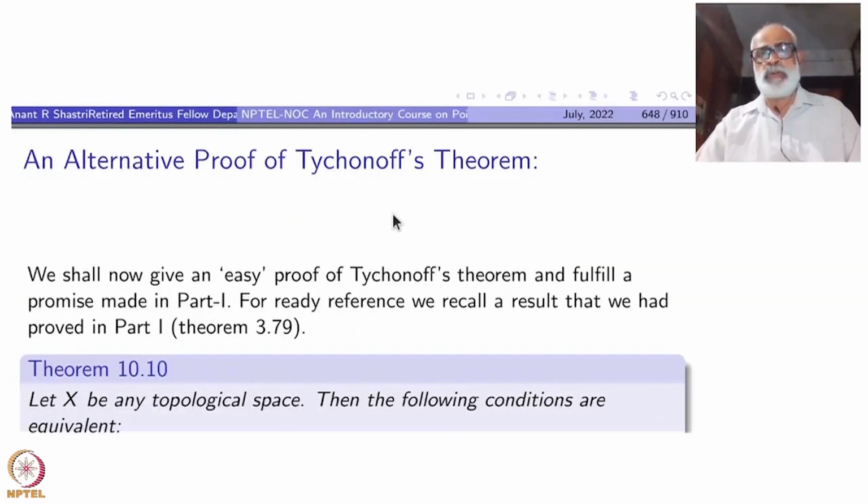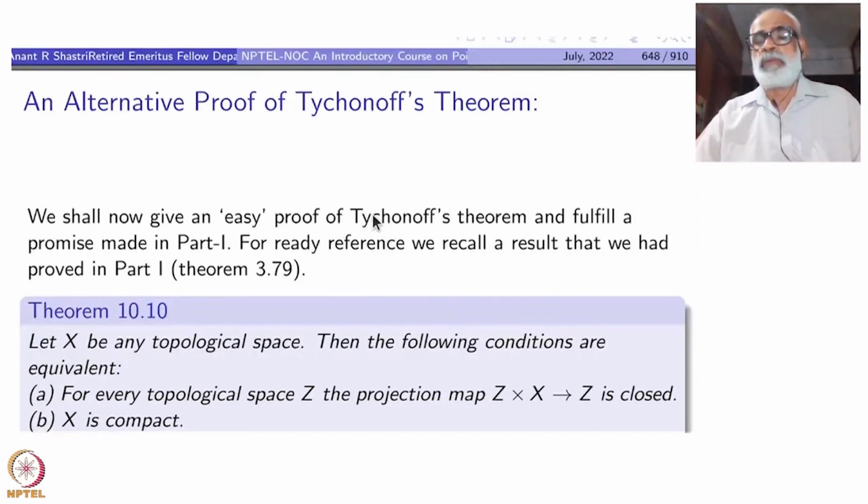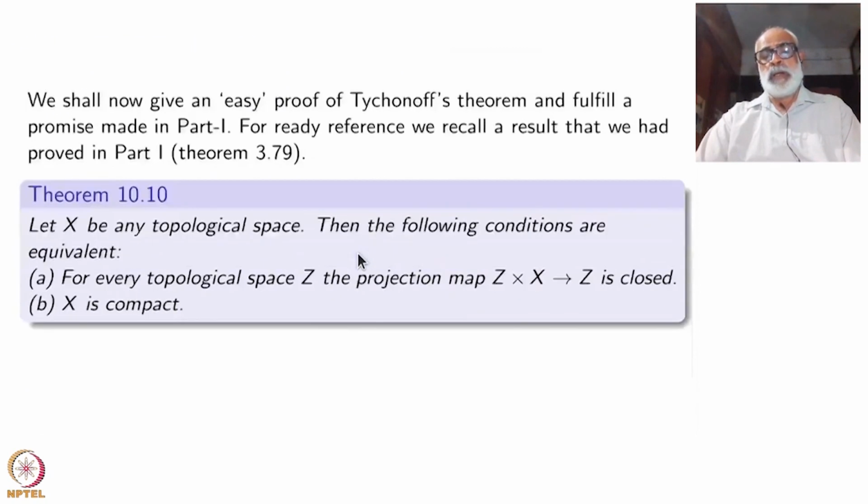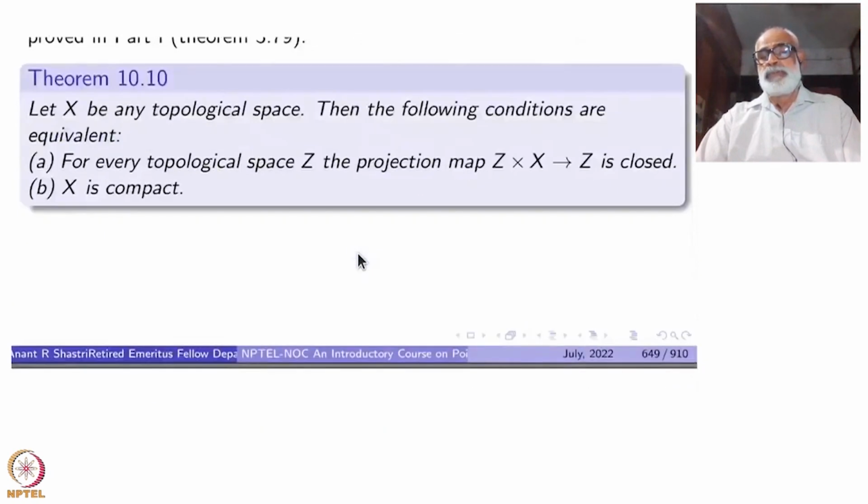We have given several proofs of that. Now we will give another proof of that one here. Here I am going to use one of the theorems that we proved in part 1. I won't have time to do that again here, but I will recall it for ready reference.